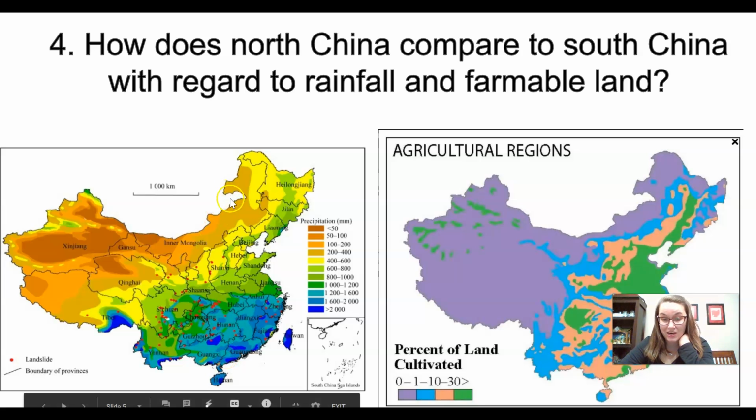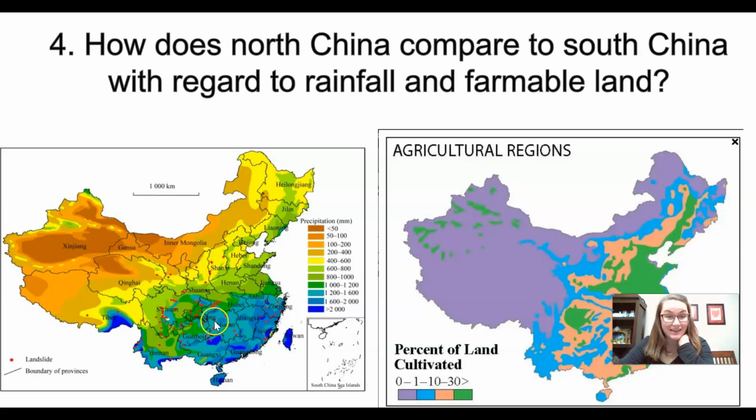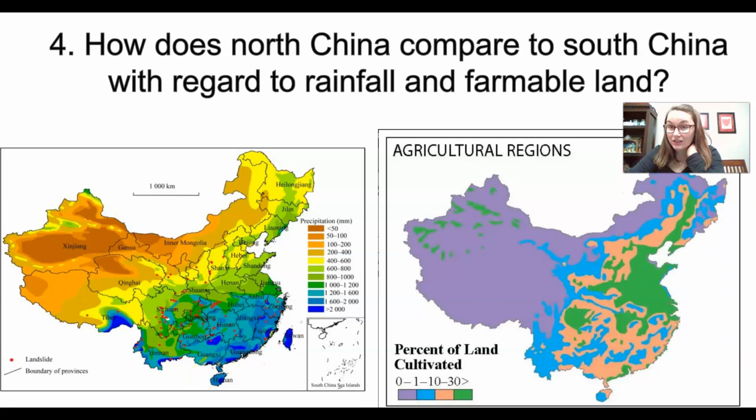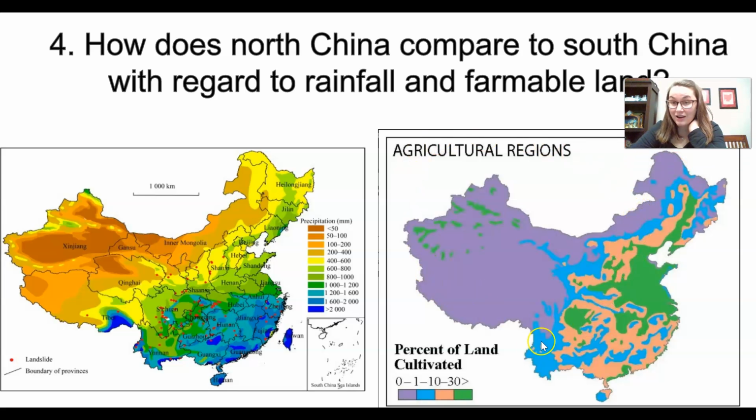So North China gets a lot less rain than South China. But if you look at agricultural regions, you'll see that North China has a lot more agriculture than South China. How does that compare? How does that make sense? Don't you need water? Could that explain why there's a bigger water scarcity problem in northern China? I think it does.